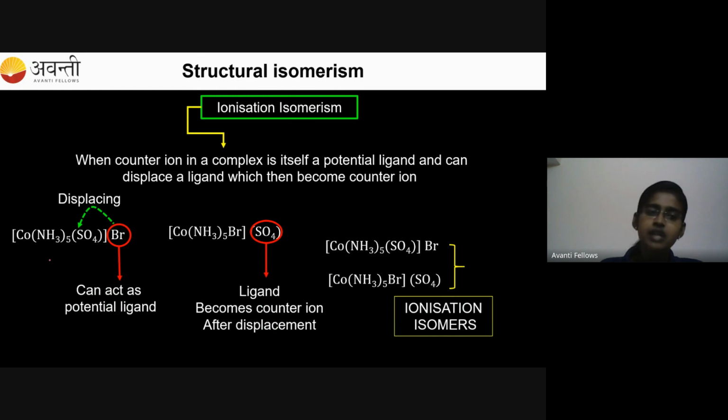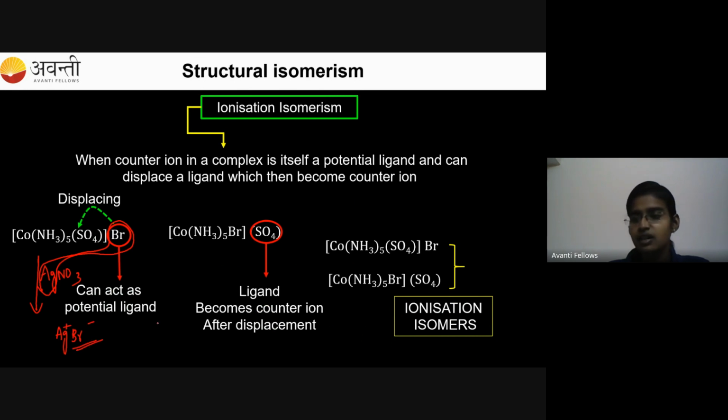Now when we treat this with some other compound, for example, if I treat this first compound with the AgNO3 system, what will I get? I will get AgBr as one of the products. AgBr, right? Ag plus and Br minus. So Br minus is coming out as an ion.